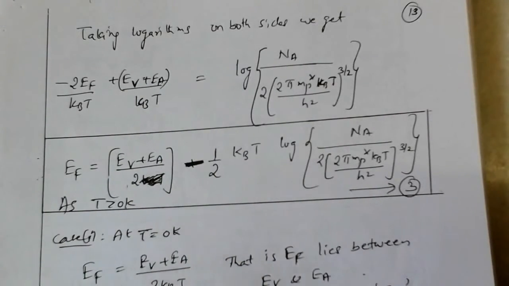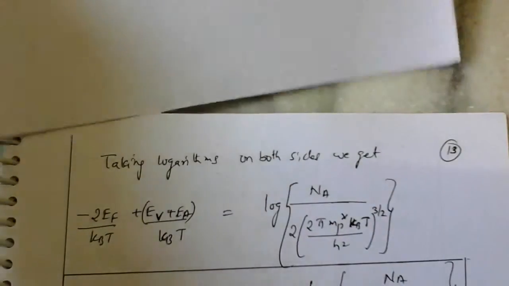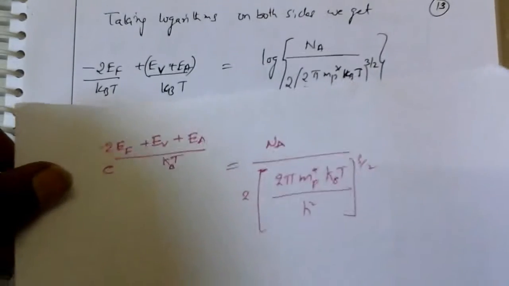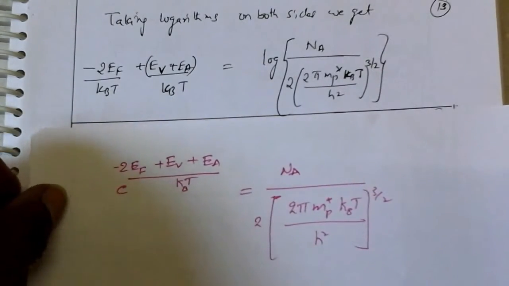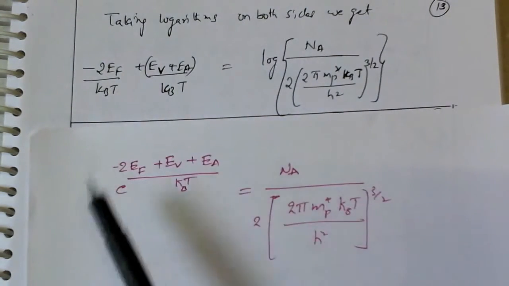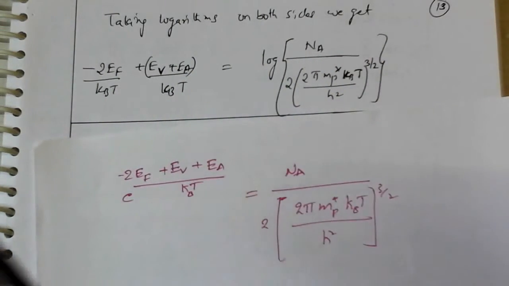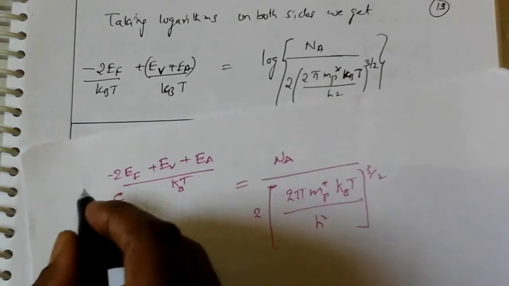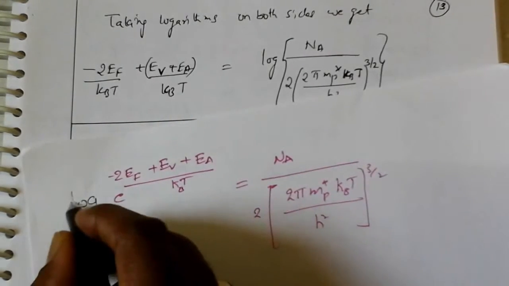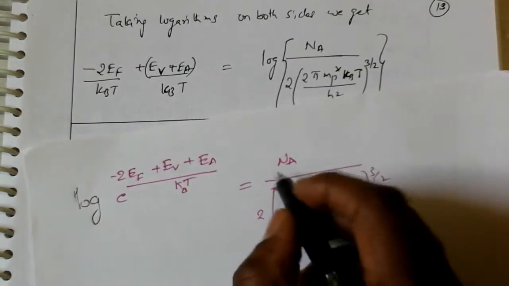The previous equation was like this. This is our previous equation. By taking logarithm on both sides, here we are taking log.